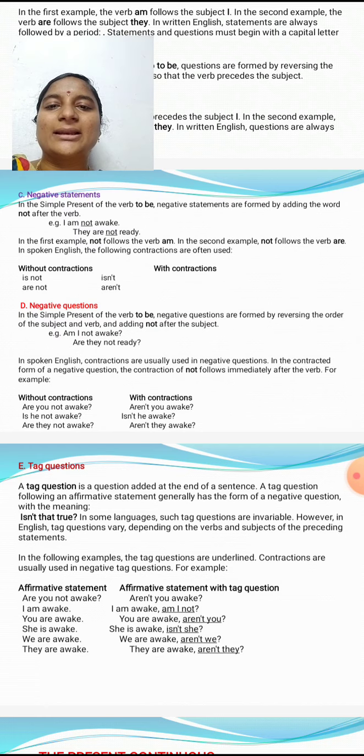In spoken English, contractions are often used. Without contraction, is not; with contraction, isn't. In the same way, are not and aren't. These are the same, with and without contractions.